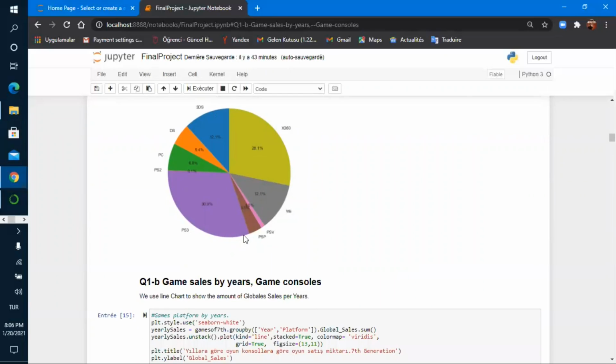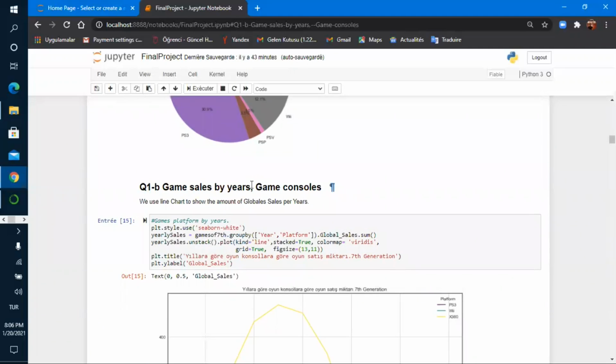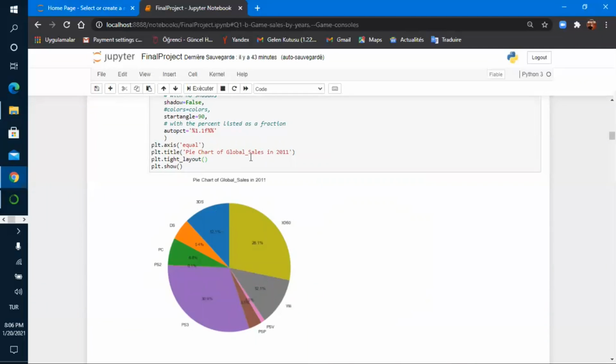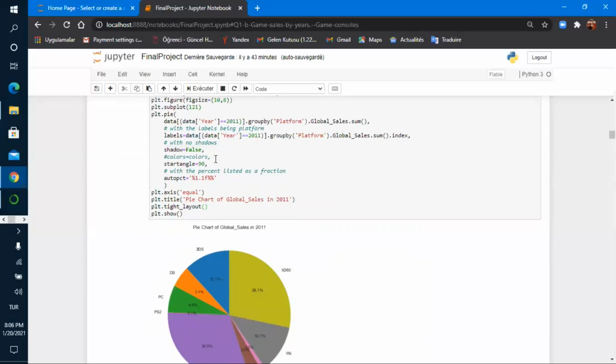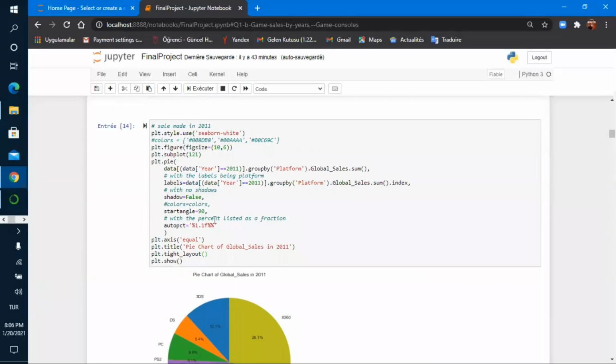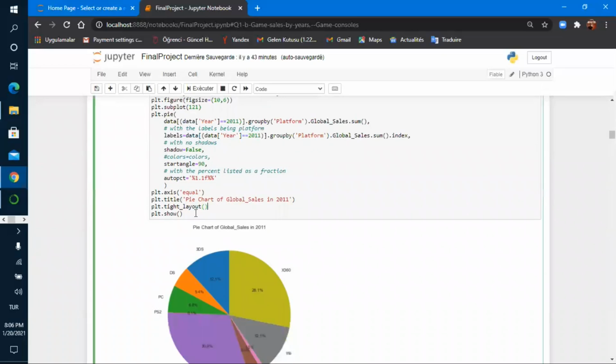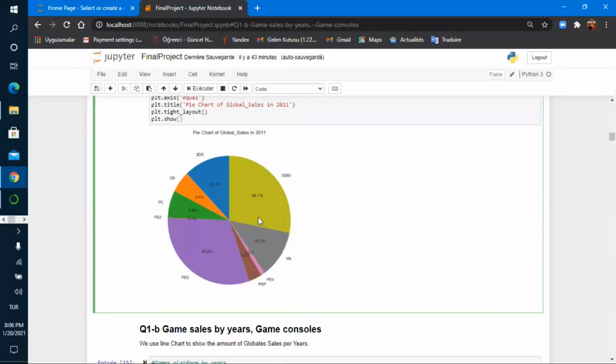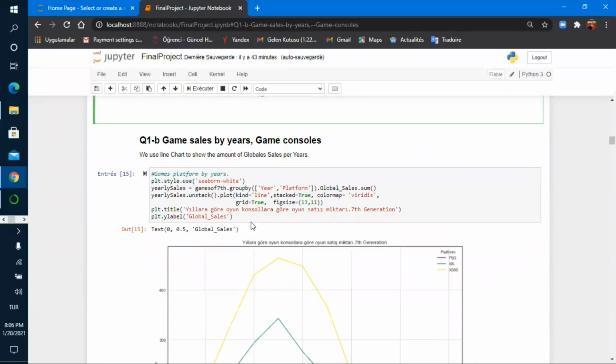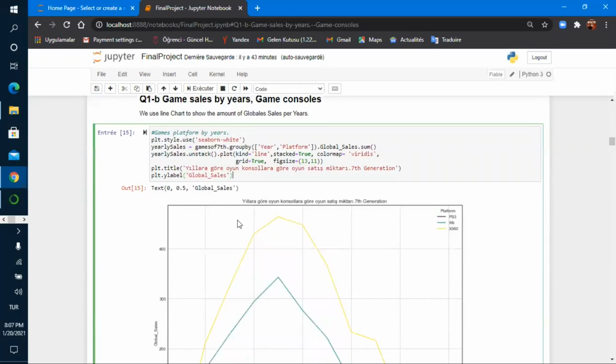So that's what we show here on this pie chart. I don't need to explain all the code that I have written here, because I don't have much time to show you all of it. But I hope you understand what I'm trying to explain.